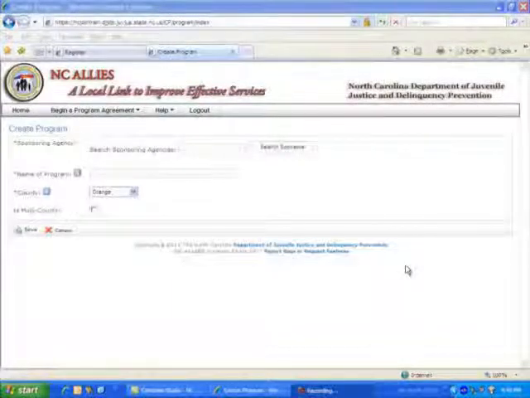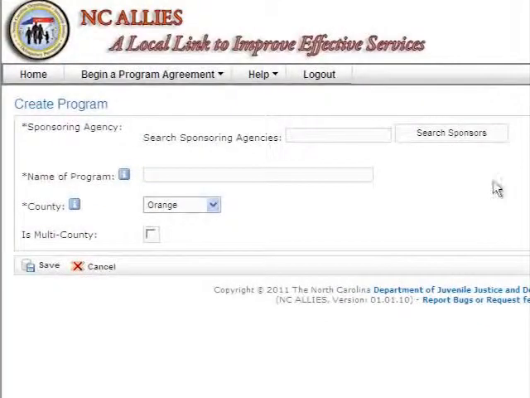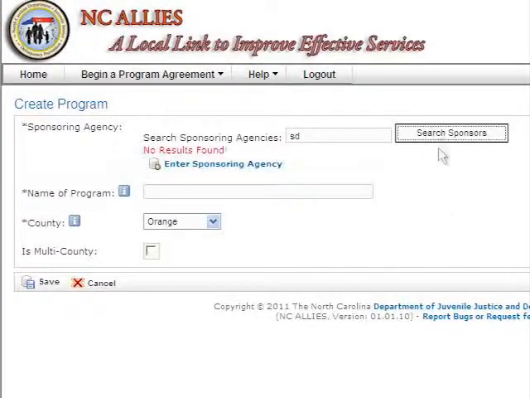Now we're ready to begin entering information about our sponsoring agency. First, let's query the sponsoring agency. We can do so by adding a couple of letters and then clicking on the Search Sponsors. Our sponsoring agency was not found. A couple of things I want to point out here.